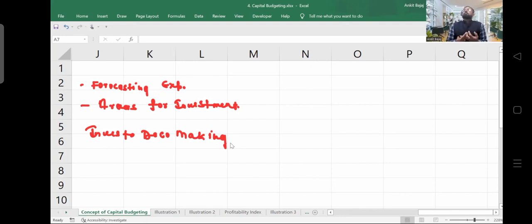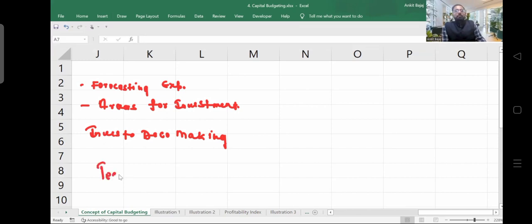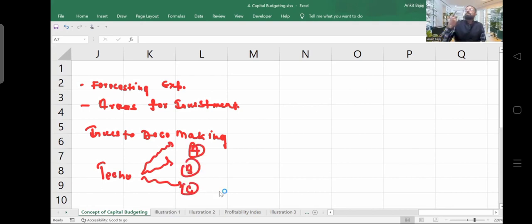So here we will be learning those techniques, how to decide which product or which investment opportunity is suitable for the company. Let's suppose there are 3 investment opportunities and the company has the option to start 3 products. We have to tell which product will give the best profit in coming years. These things we will be learning under the capital budgeting chapter.